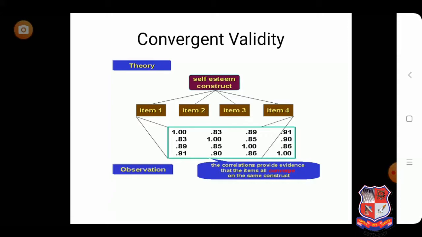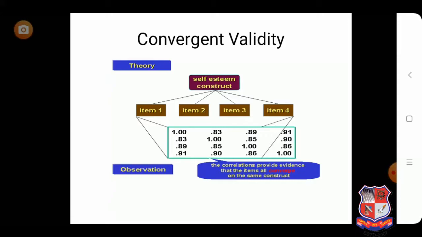Here we have calculated the correlation between the different items. You can see that the correlation between item 1 and item 2 is 0.83, 1 and 3 is 0.89, and 1 and 4 is 0.91.